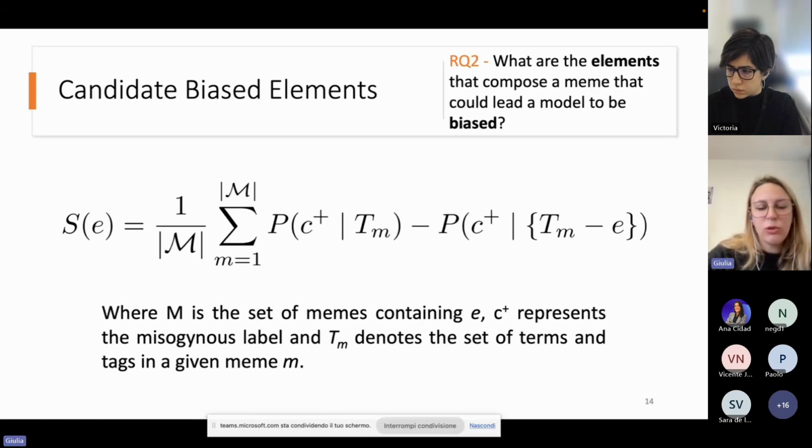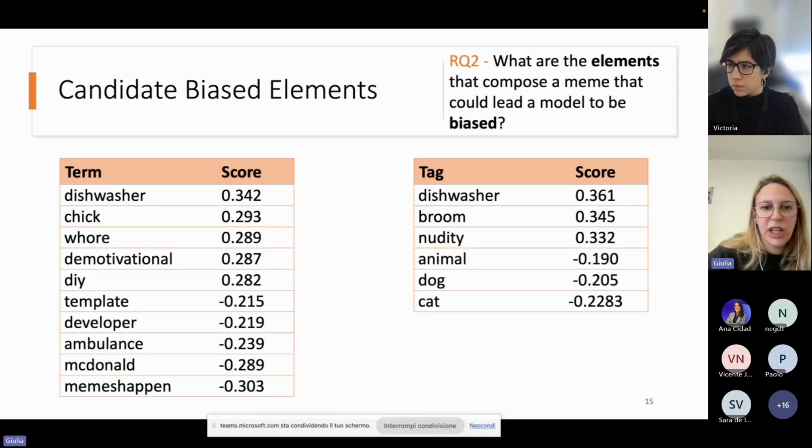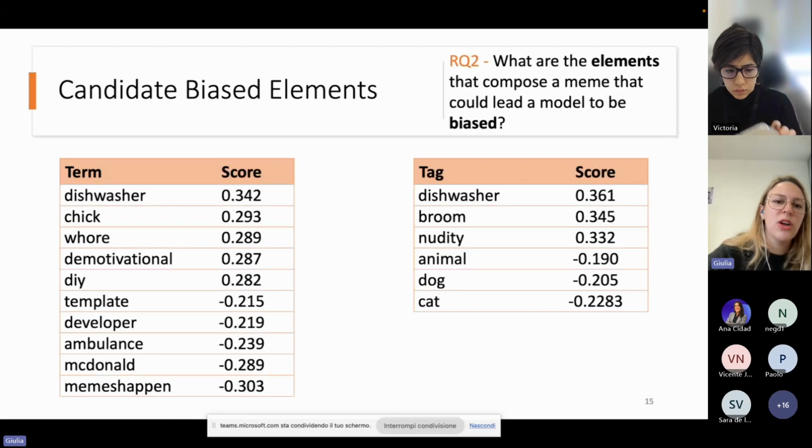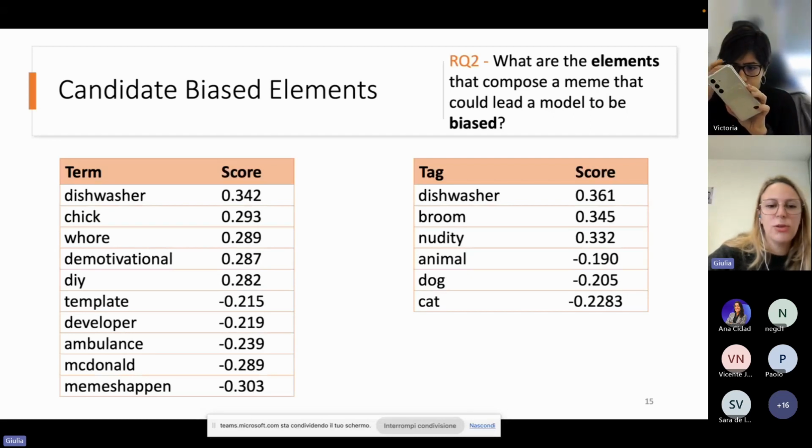With this metric, we are able to compute a score for each element. With element, we can consider both terms and tags that represent the image, so it allows us to identify multimodal elements, and we are able to associate a score to all of them in the range between 1 and -1. The higher the score, the more the term or the image tag is related to the misogyny class. The lower the score, the more it is related to the non-misogyny class.